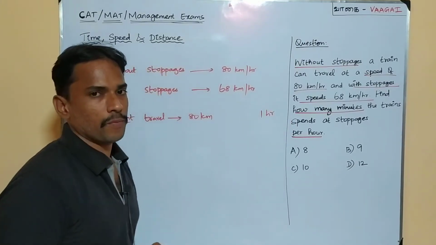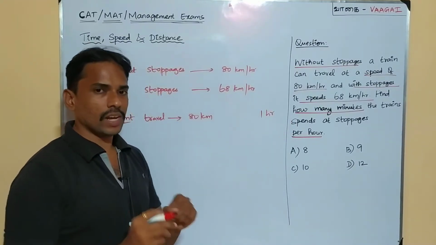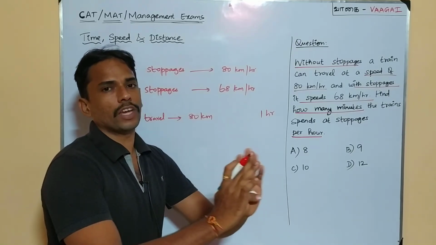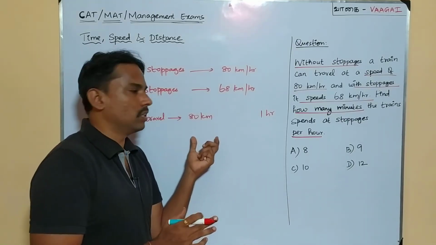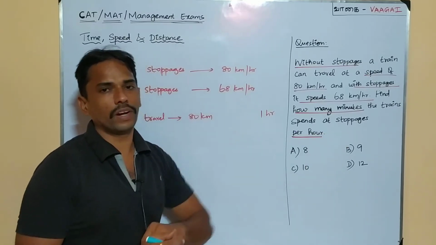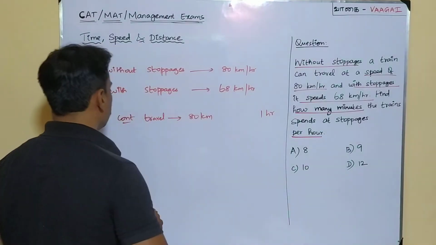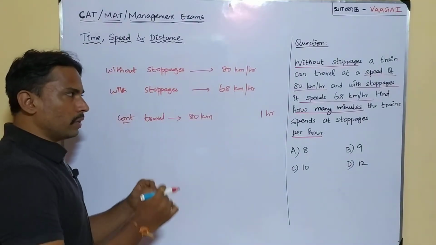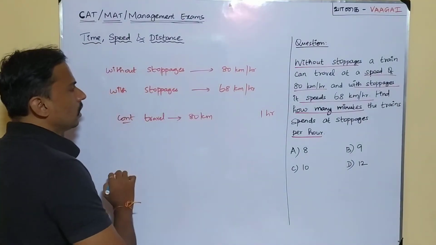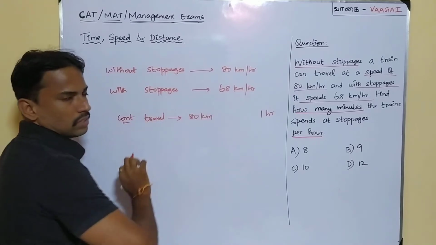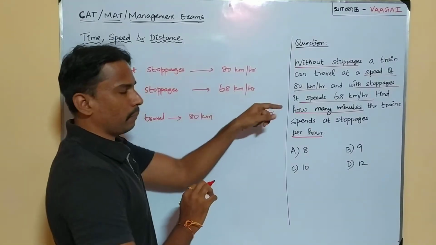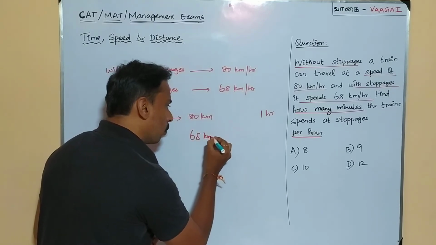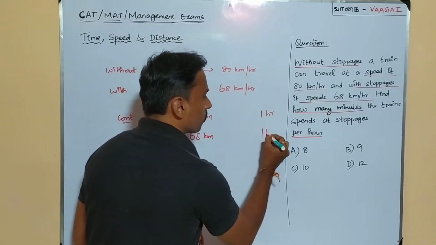So this is what is given. Very clearly, if the train is not going to stop anywhere, its speed will be 80 km for 1 hour. This 80 km distance, it can cover in 1 hour. Next, we are given that if it is going to spend some time in the stoppages, then how much distance can it travel? It can travel 68 km per hour. That is, I can say it is going to travel 68 km only in that same 1 hour.